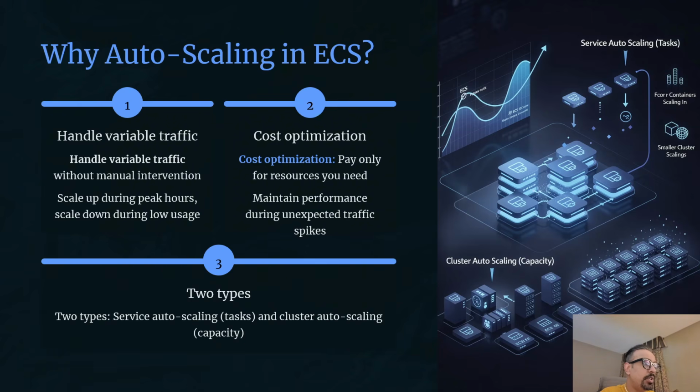ECS has two types of autoscaling. Service autoscaling, which adjusts the number of tasks, that is your desired count, based on metrics. And another one is cluster autoscaling. Service autoscaling you can use for Fargate, and cluster autoscaling you can use for EC2 launch type, where you adjust the underlying compute capacity, adding or removing EC2 instances as per your need. We will focus on service autoscaling today, which works for both Fargate as well as EC2.